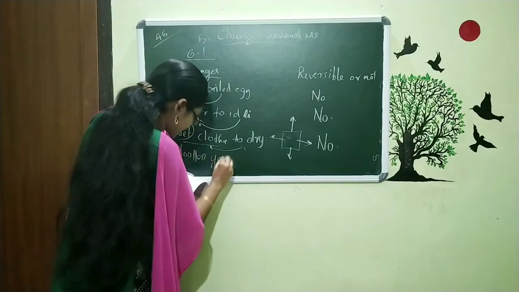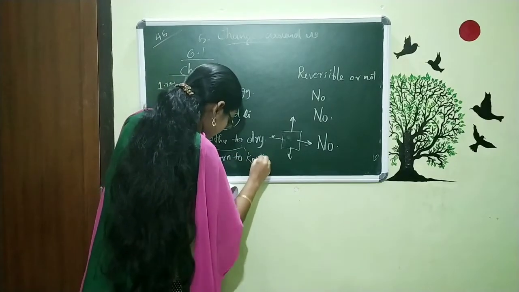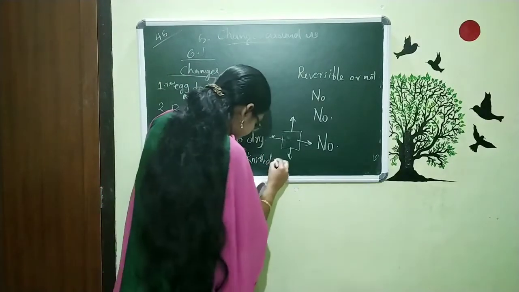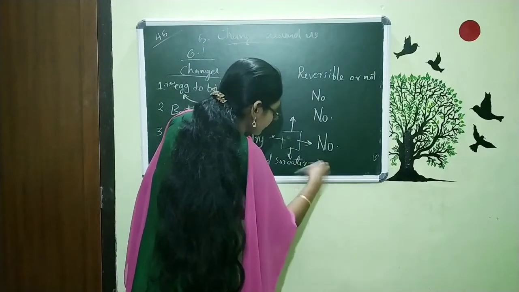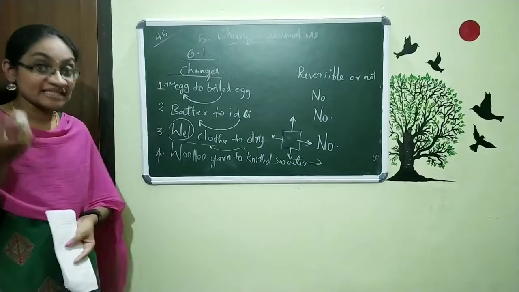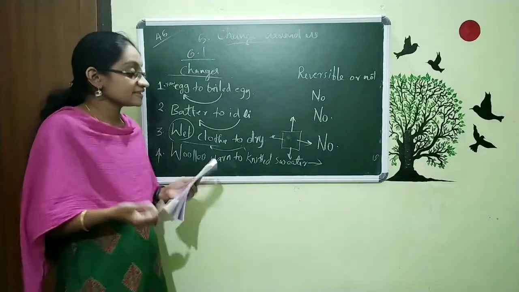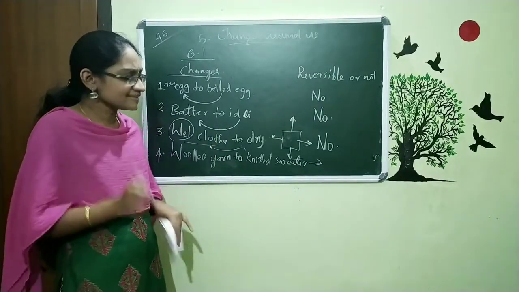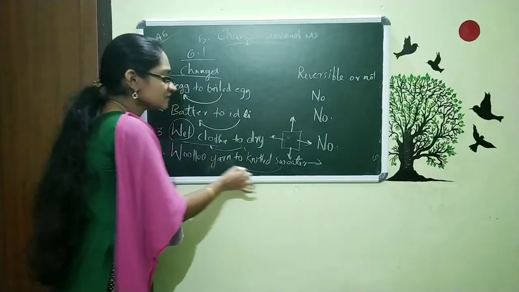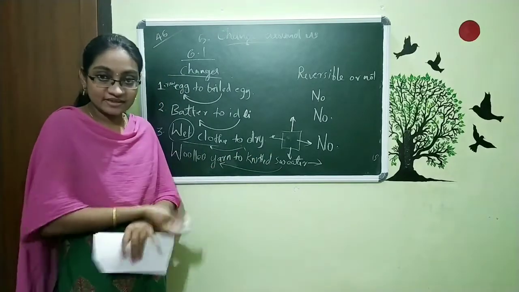Woolen yarn to knit sweater. That means here we are making a sweater using woolen yarn. And how are we making the sweater? By stitching and all. So the question is this, is it possible to reverse this sweater to the woolen yarn, to the thread?